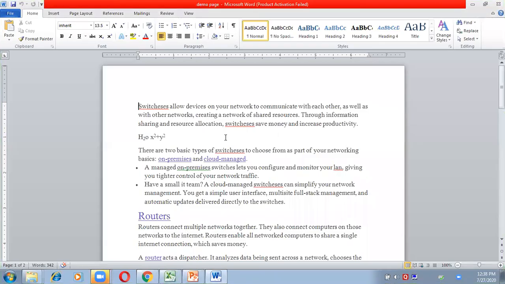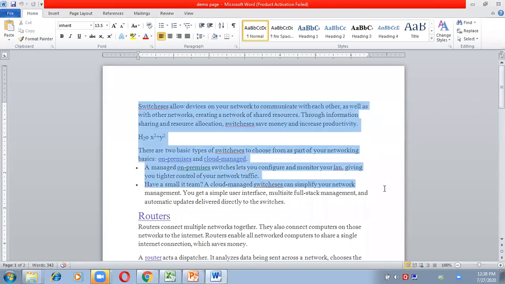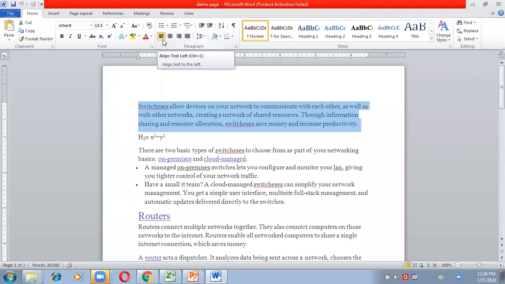So first we will understand what the different alignments on the Word page are. If I select the first paragraph only, then by default, whatever you write in a Word document will be left aligned. Center align means everything will come in the center like this. All the sentences will come in the center.